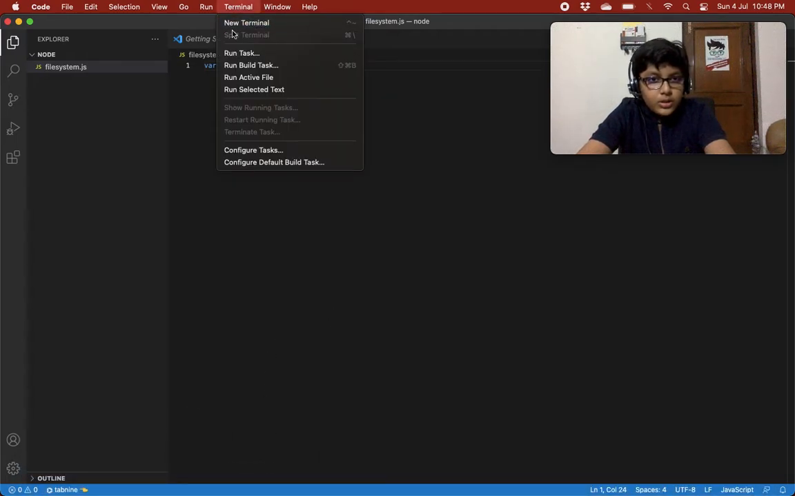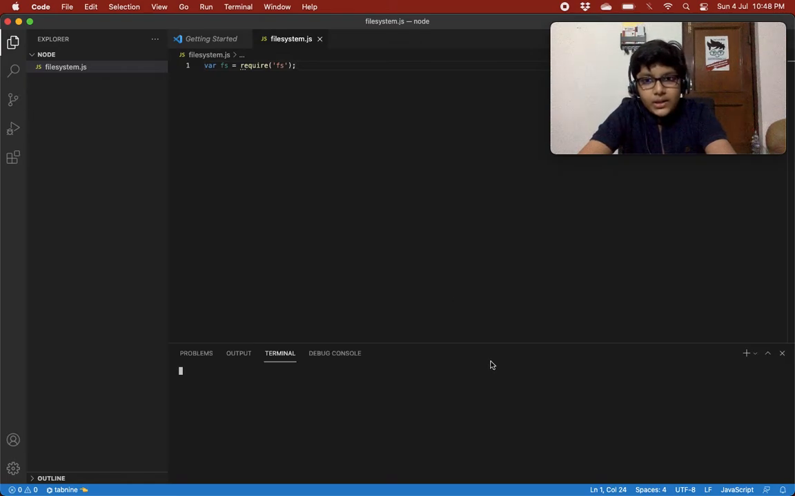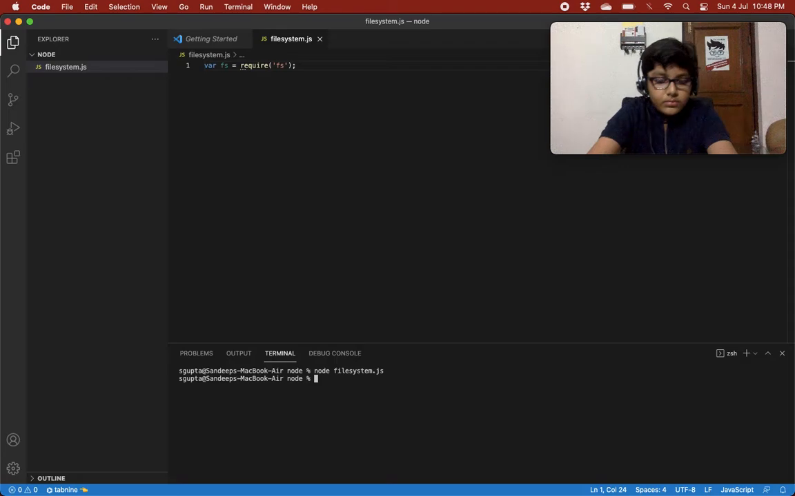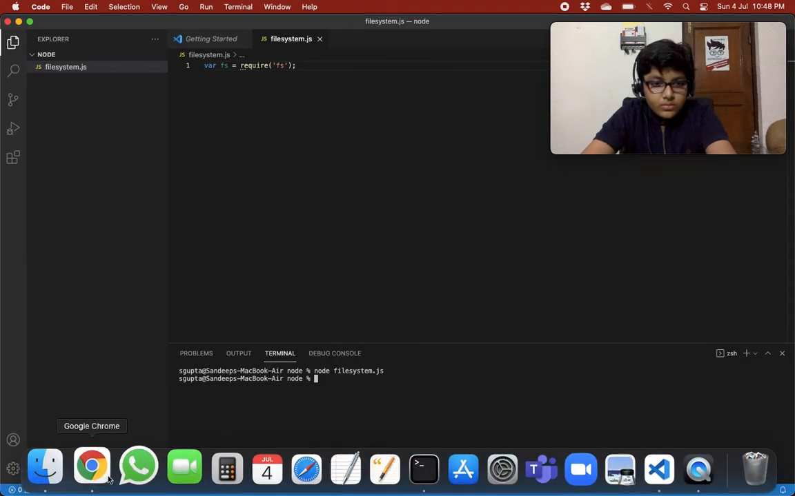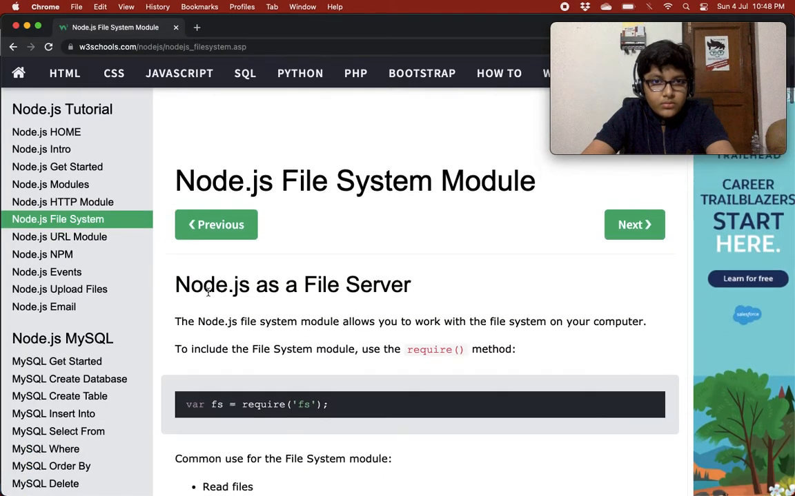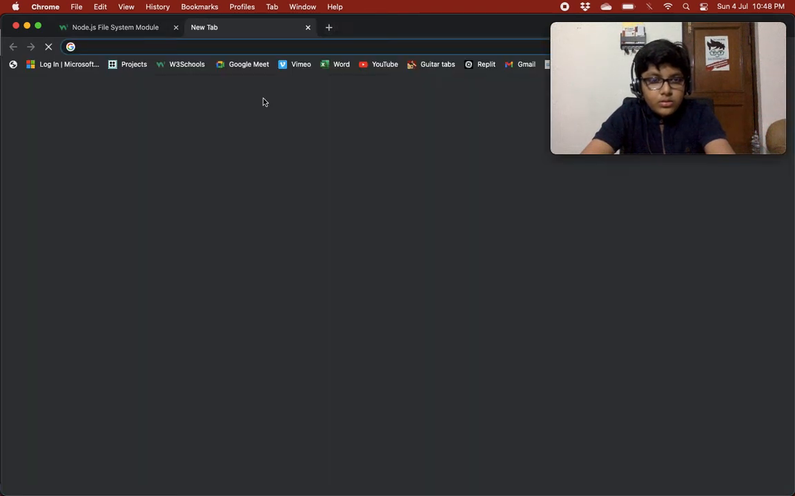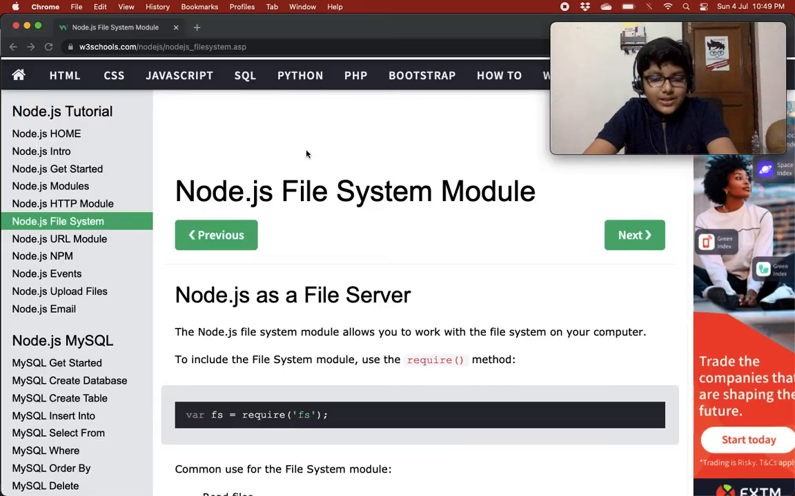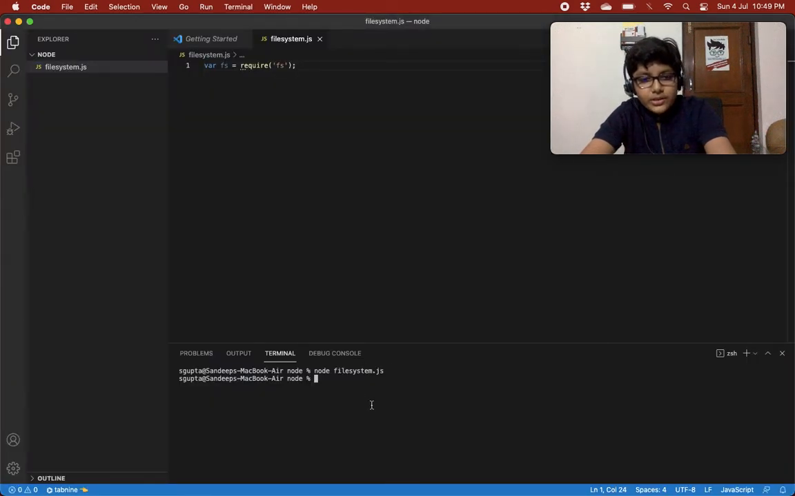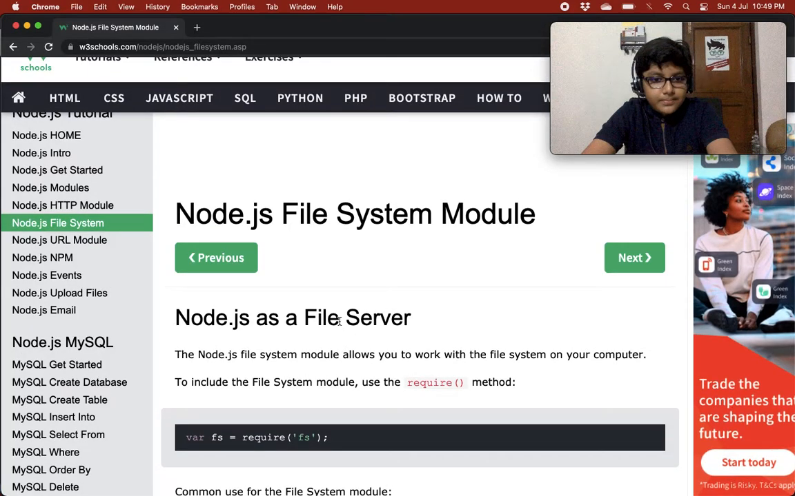Let's go to the terminal, new terminal, and we are just going to do node file system.js. Let's see. Oh, we have not created a server right now, right? So that's why there were no import errors. That's why, yeah, it's working.